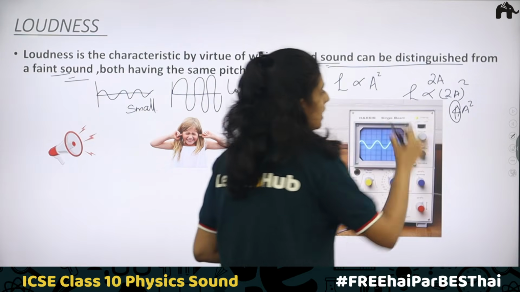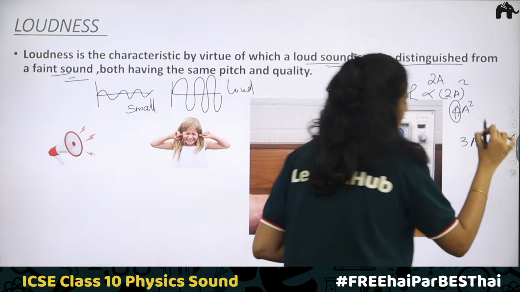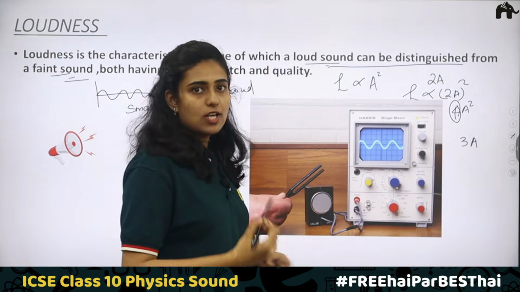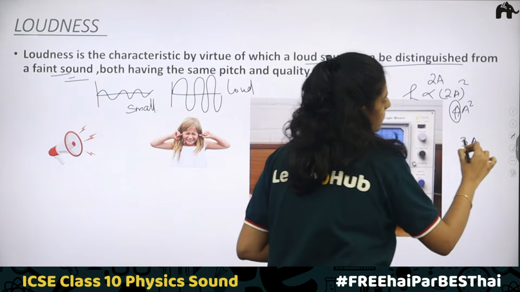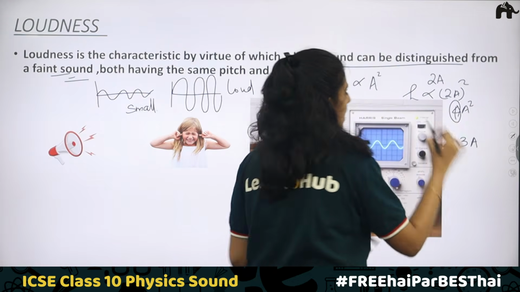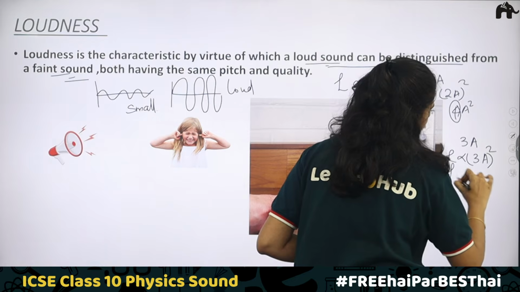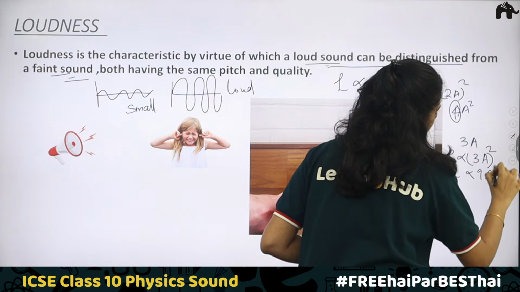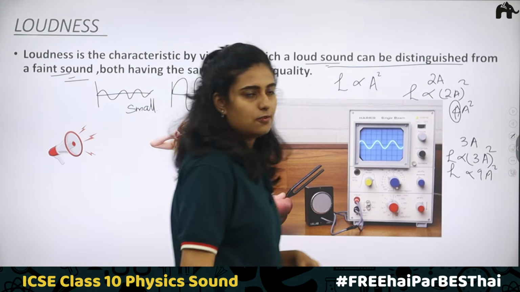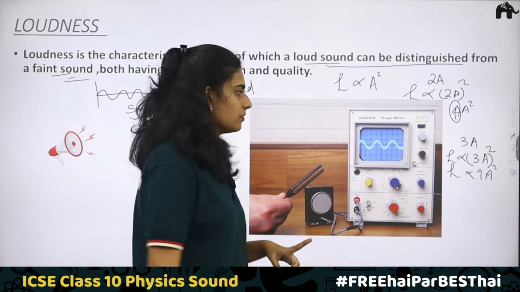If you make it 3A, then loudness is directly proportional to (3A) whole square, so loudness will become 9 times the initial value. Okay. Clear?